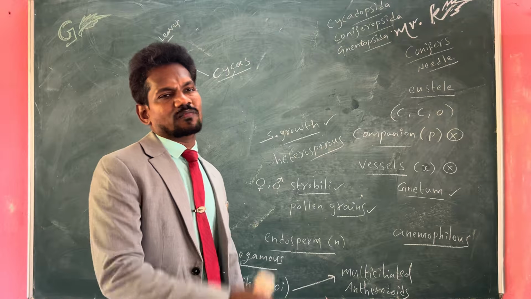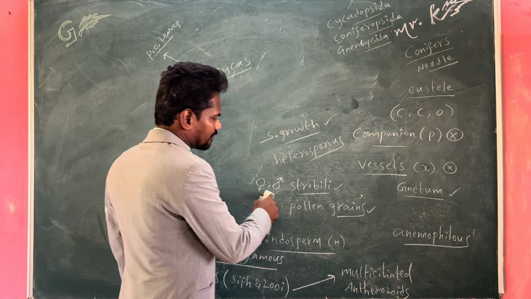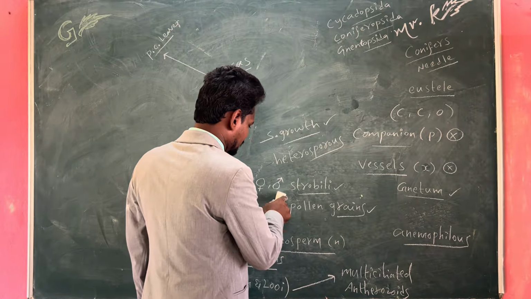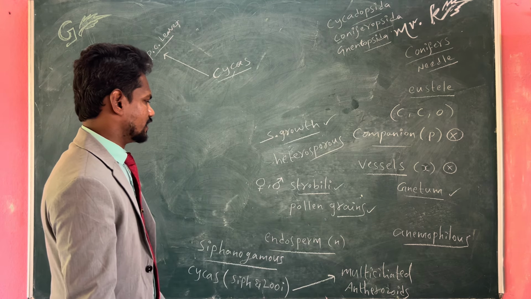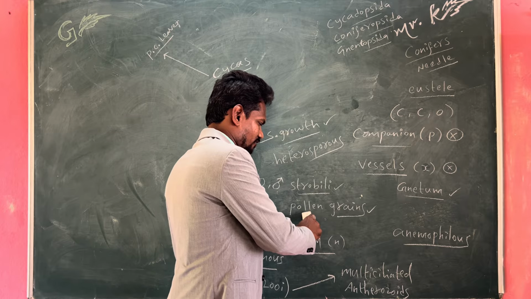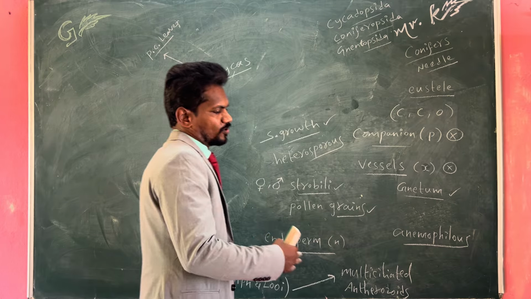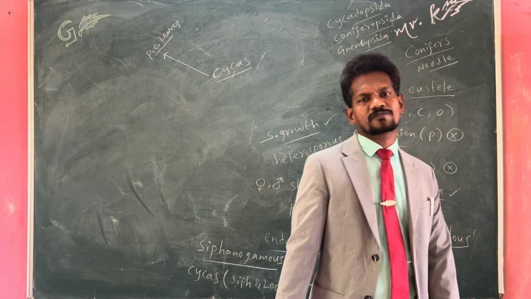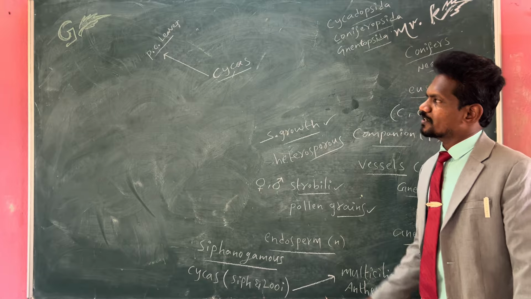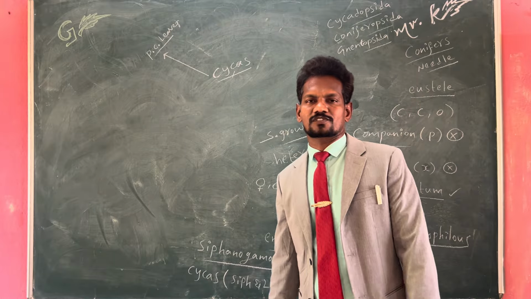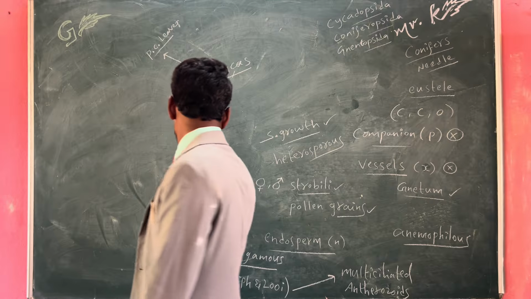Their involvement is unique. Then male and female strobili. According to evolution, these male and female strobili formed pollen grains. So for the first time pollen grains are formed in gymnosperms, as usual with ovules. Ovules can also be seen in gymnosperms. Pollen grains and ovules are formed for the first time in these plants.